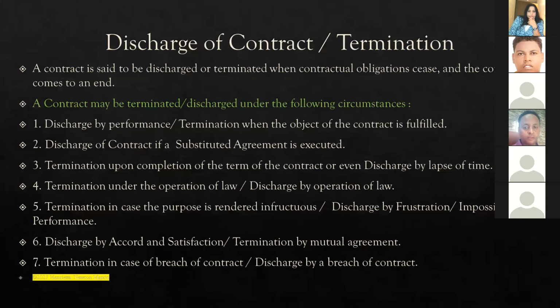A contract is said to be discharged or terminated when contractual obligations cease and the contract comes to an end. A contract may be terminated or discharged under the following circumstances. 1. Discharge by performance, that is termination when the object or purpose of the contract is fulfilled. 2. Discharge of contract if a substituted agreement is executed. 3. Termination upon completion of the term of contract, or discharge by lapse of time. 4. Termination under the operation of law, discharge by operation of law.